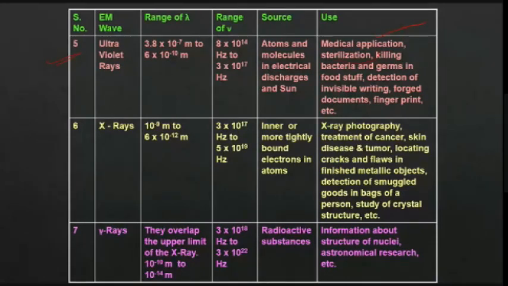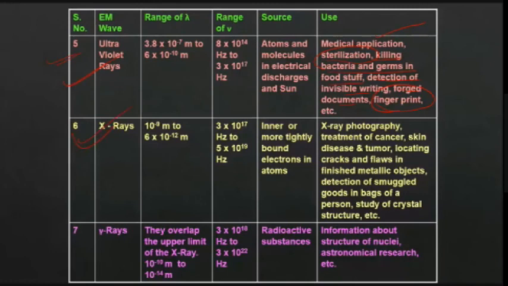For sterilization you will use it, and you might have heard of water purifiers that are UV protected, like that you may see in the advertisements. Okay, so killing of bacteria and germs in foodstuff, detection of invisible light, forged documents, fingerprints, everything we can use ultraviolet rays for. These applications are very important. You should know what is the ray, what is the wave, its range, its source, and use. Use is the most important one. Okay, so these are the applications of UV.